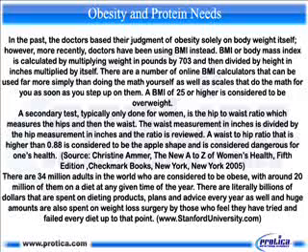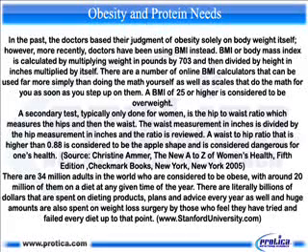A secondary test, typically only done for women, is the hip-to-waist ratio, which measures the hips and then the waist. The waist measurement in inches is divided by the hip measurement in inches and the ratio is reviewed. A waist-to-hip ratio that is higher than 0.88 is considered to be the apple shape and is considered dangerous for one's health. Source: Christine Ammer, The New A to Z of Women's Health, 5th edition, Checkmark Books, New York, New York, 2005.